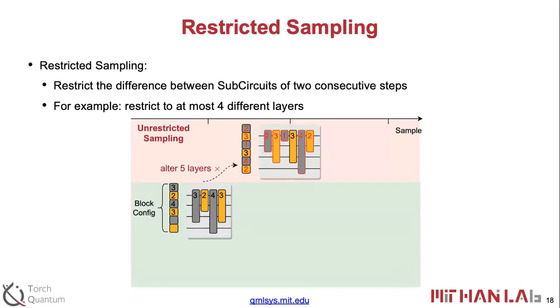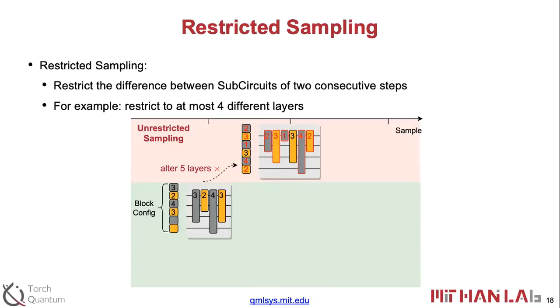Another idea is restricted sampling. Because we need to sample one SuperCircuit at each time step, if two consecutive sampled SuperCircuits are drastically different, the training process will also be very unstable. So we want to restrict the maximum number of different layers between two steps. Say here, if we restrict to 4 different layers, the circuit here has 3 gates, 2 gates, 4 and 3.